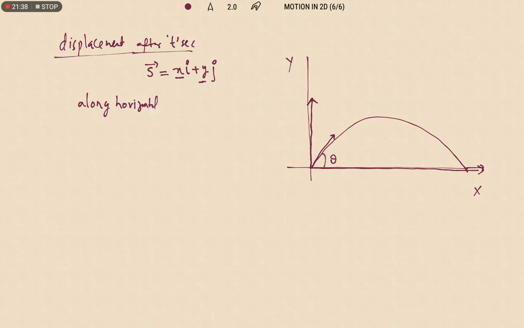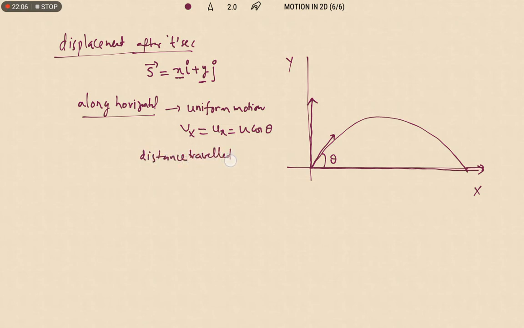Along the horizontal it is in uniform motion. Uniform motion means at any instant of time its velocity is equal to the initial velocity, that is u cos theta. Then we need to find the distance travelled along the horizontal.